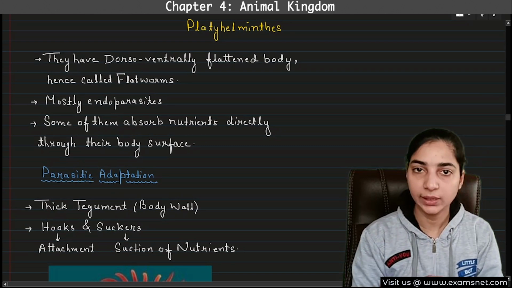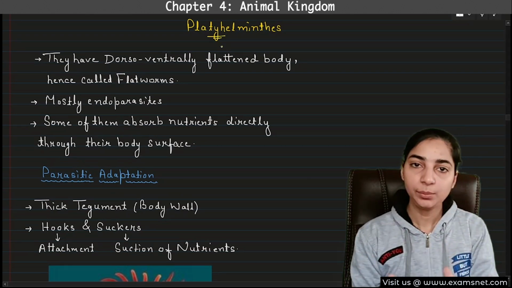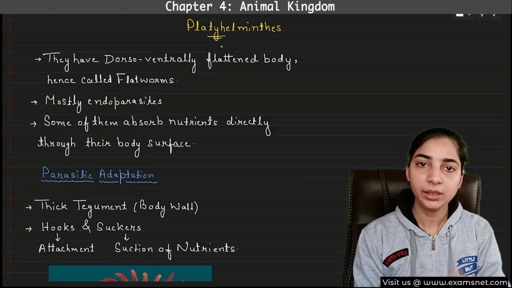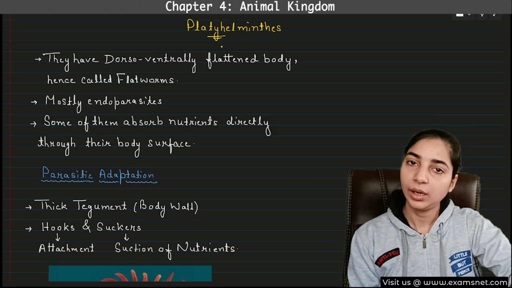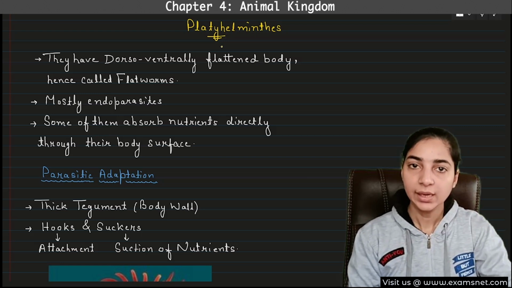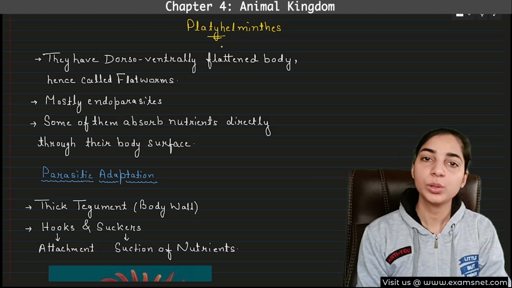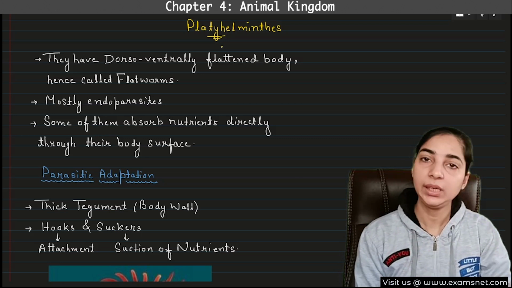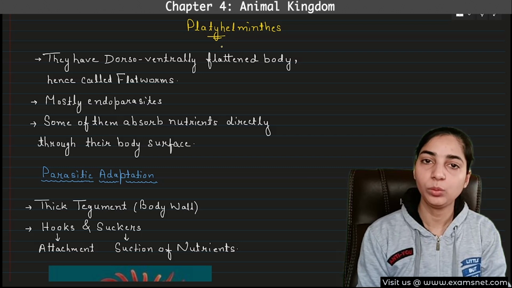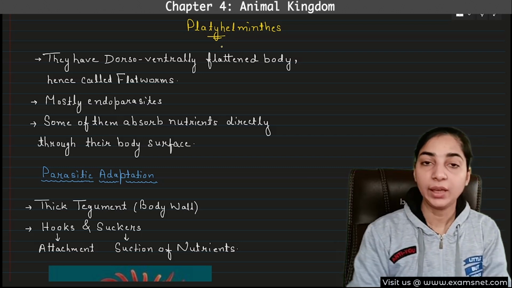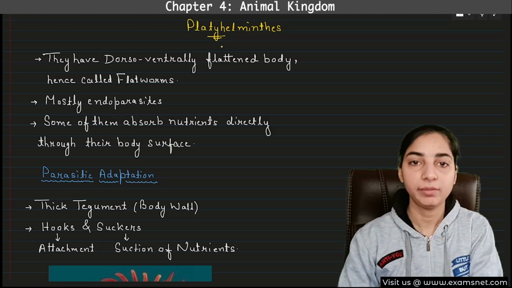Three phyla: Porifera, Coelenterata and Ctenophora. Now Platyhelminthes. Platyhelminthes come in between the first group and the second group. Every phylum that we have studied till now can be grouped into one category, and the next one after Platyhelminthes is another category, because most of the characteristics of the former ones, that means Porifera, Coelenterata and Ctenophora, were primitive type, and most of the characteristics of Aschelminthes onwards will be advanced types.